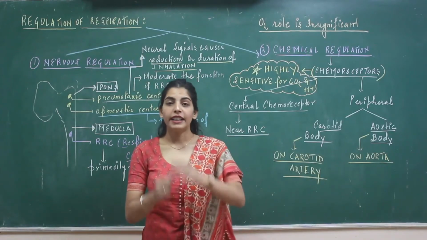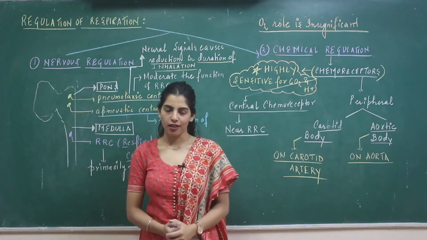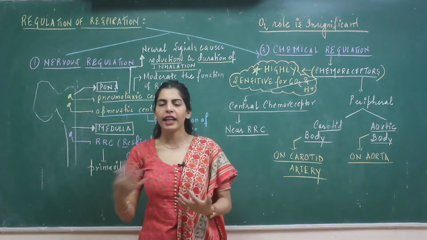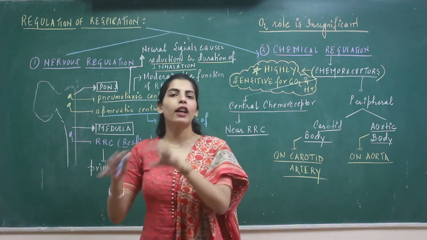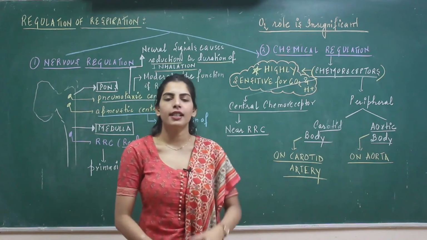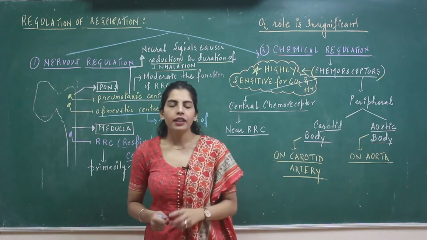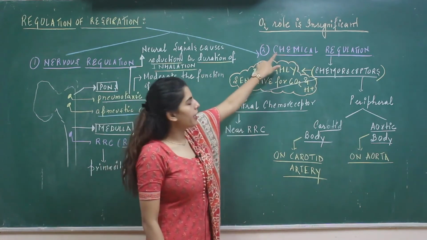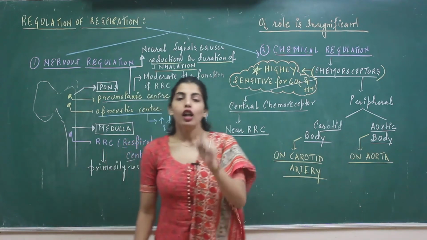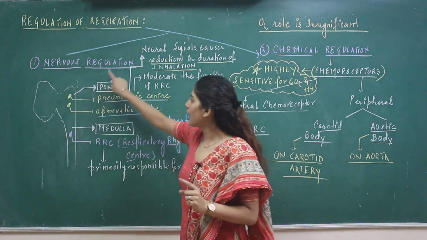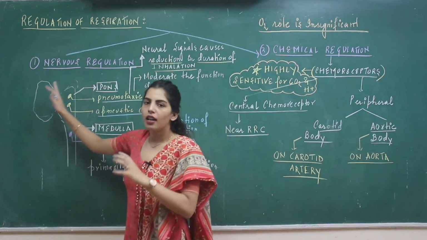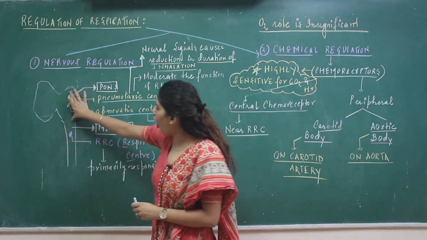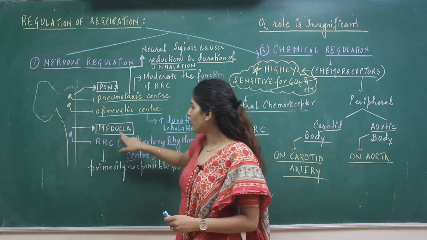Now let us look at the regulation of respiration. We humans have a very efficient system that we can moderate the respiration according to the different conditions required. I have divided the regulation into two parts. One is the nervous regulation and the other is the chemical regulation. Looking at the very first, nervous regulation, I have made a rough diagram representing a part which is the pons and representing the second part which is the medulla.